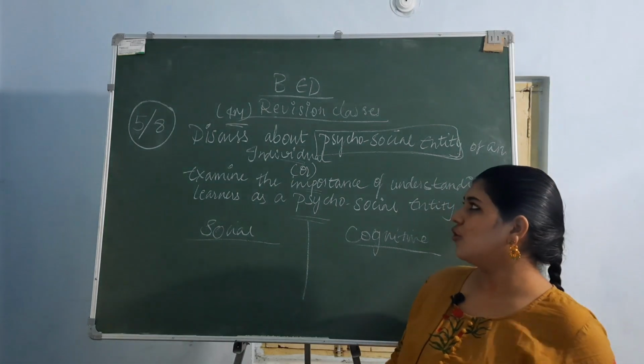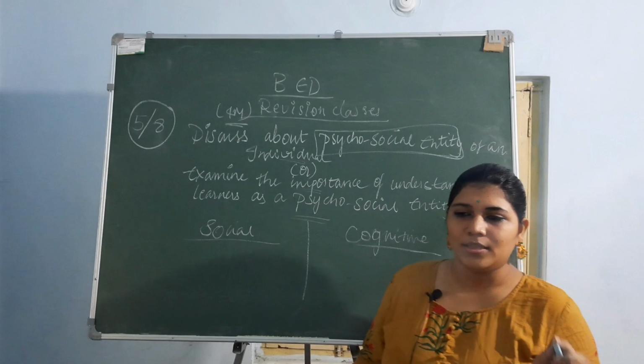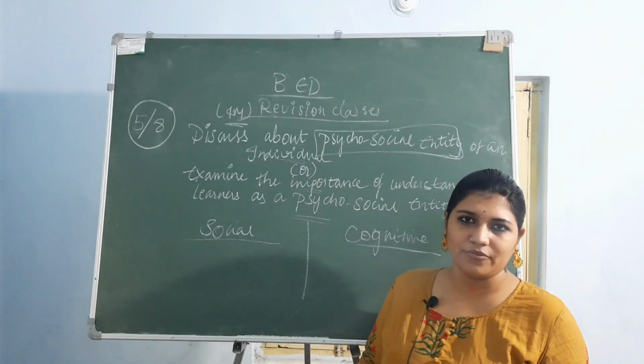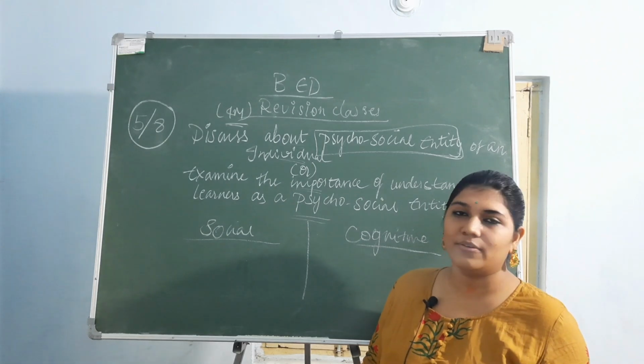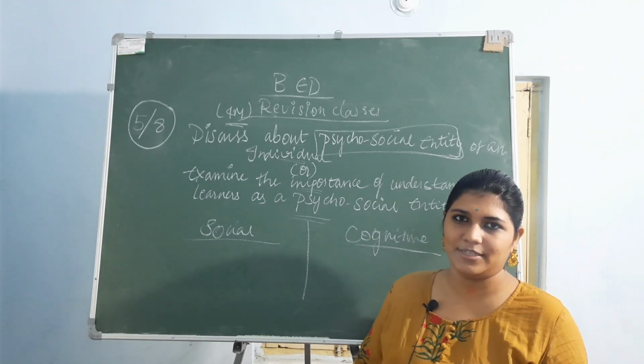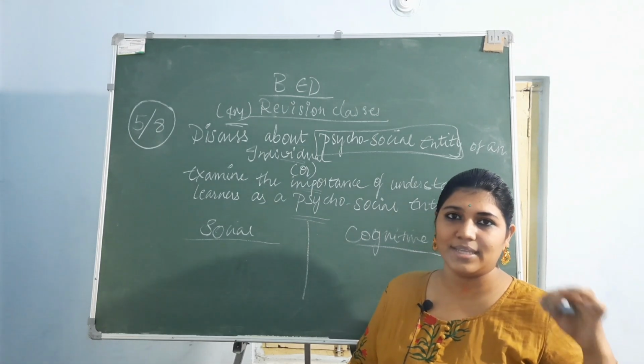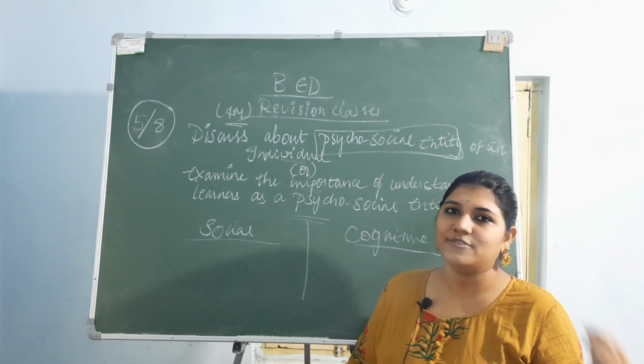Okay, so basically the learners may be brought up in different types of environments. Few have parents who are well educated, and they move to places where they can gain knowledge, and they love traveling.